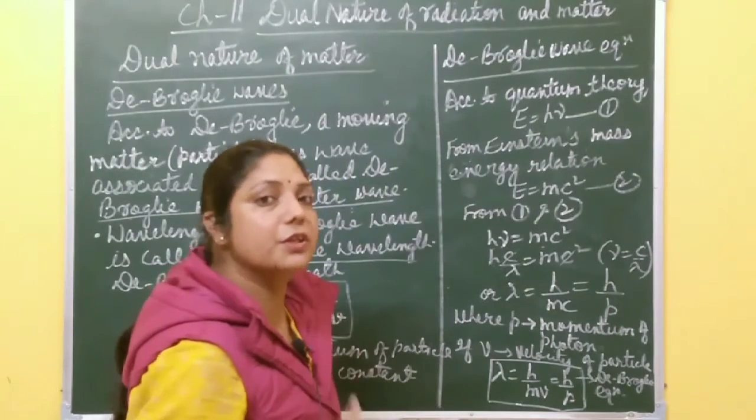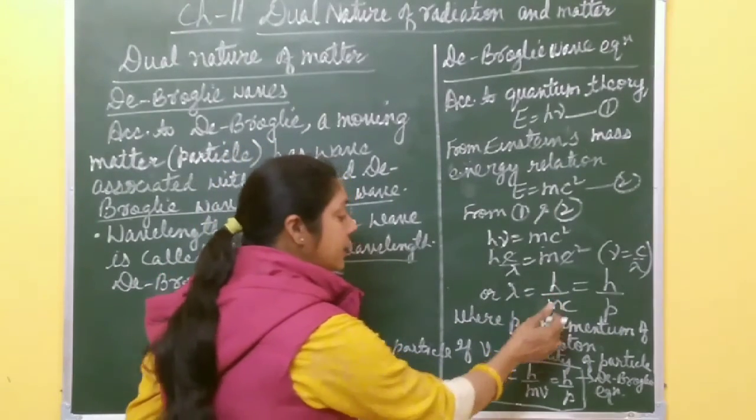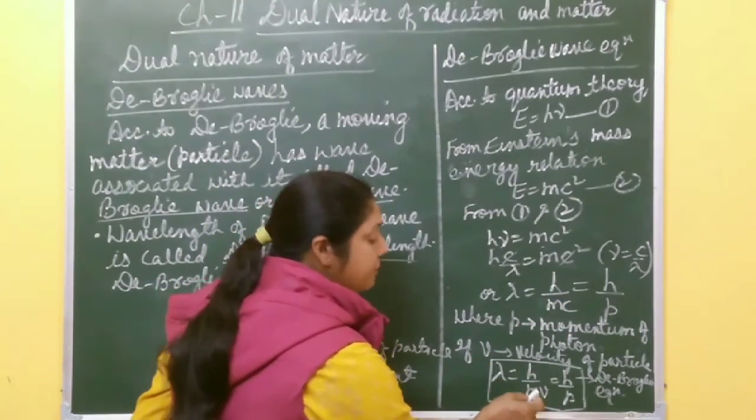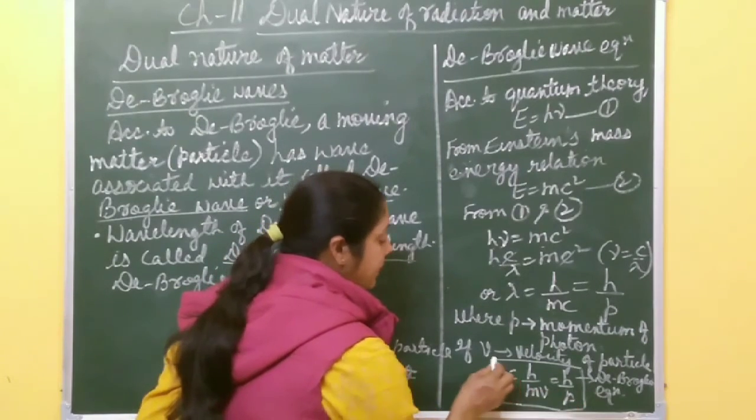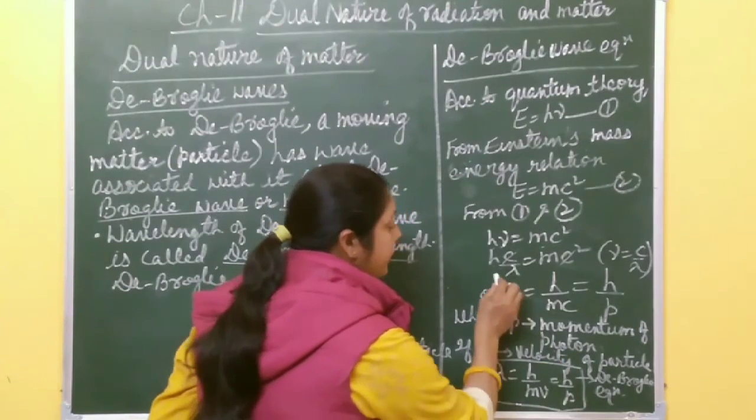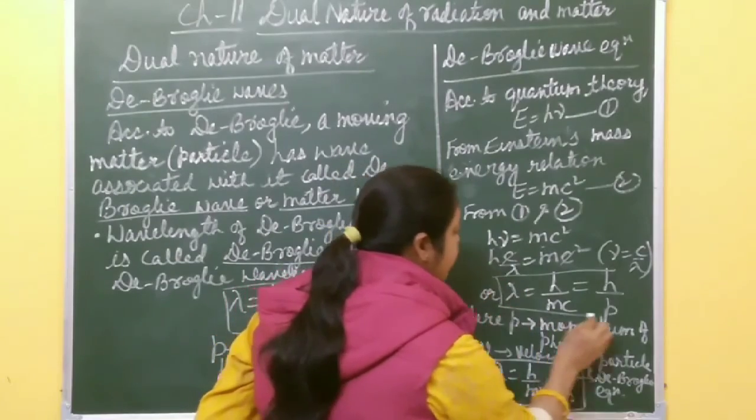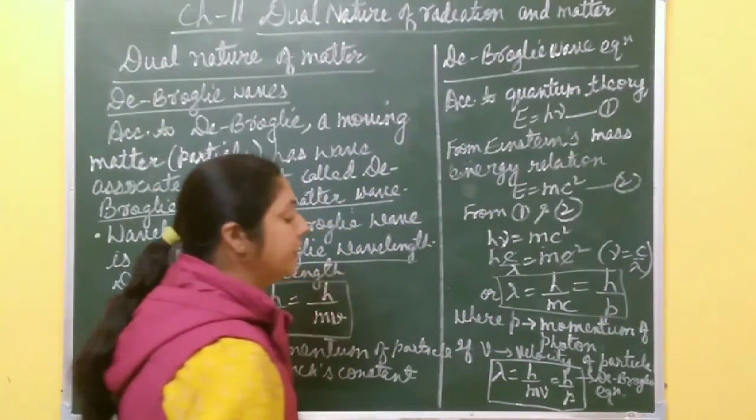If v is the velocity of any particle in place of c, then you can write lambda equal to h by mv, or h by p. This equation is called the de Broglie wave equation, right? Lambda equal to h by p.